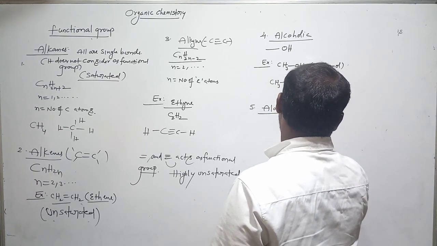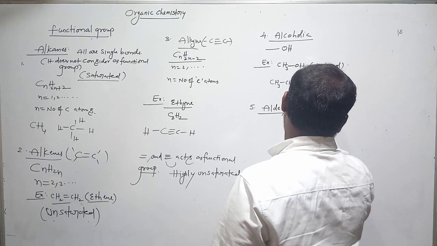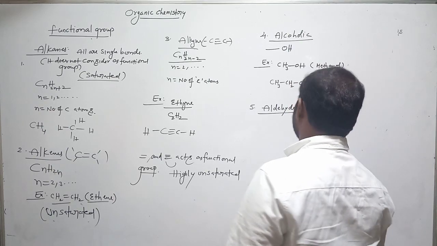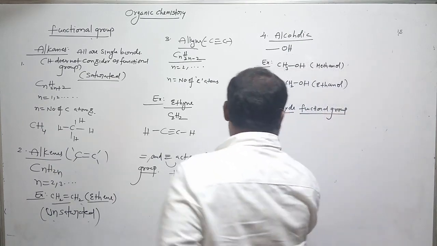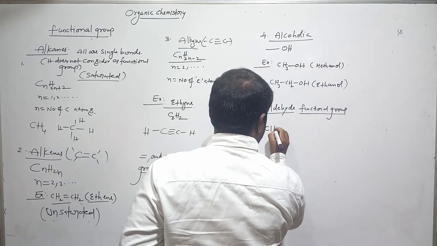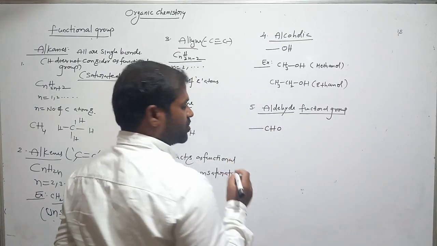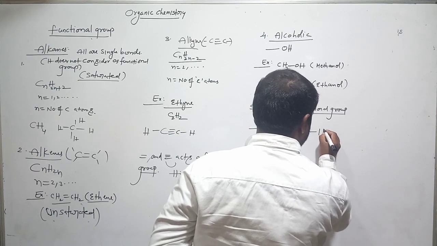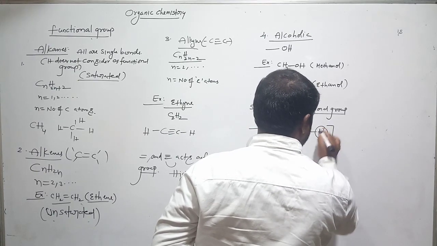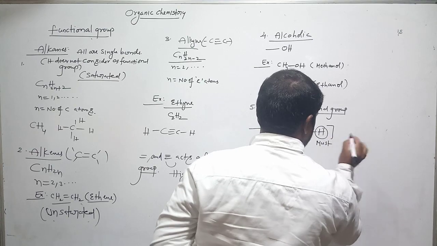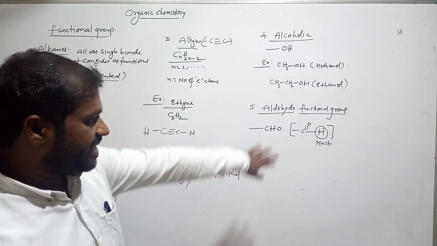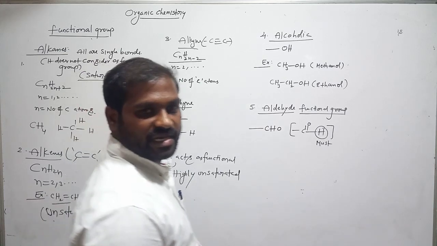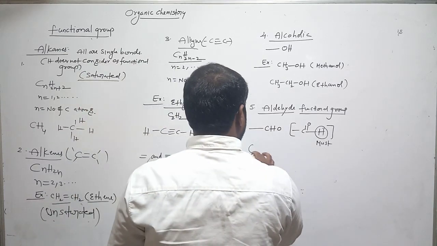Aldehyde functional group. So what is the aldehydic functional group? If the organic compound consists of a CHO group, that is the aldehydic group. It can also be written as C double bond OH. This hydrogen must be present. C double bond OH, one side must have a hydrogen. So this is called the aldehydic functional group. Okay, clear? So next come to ketone.